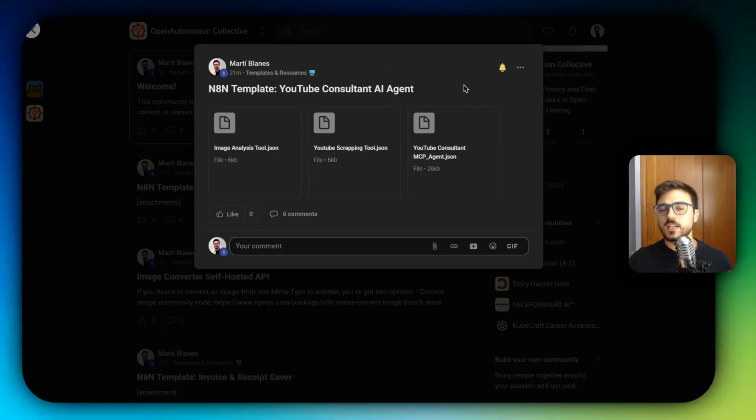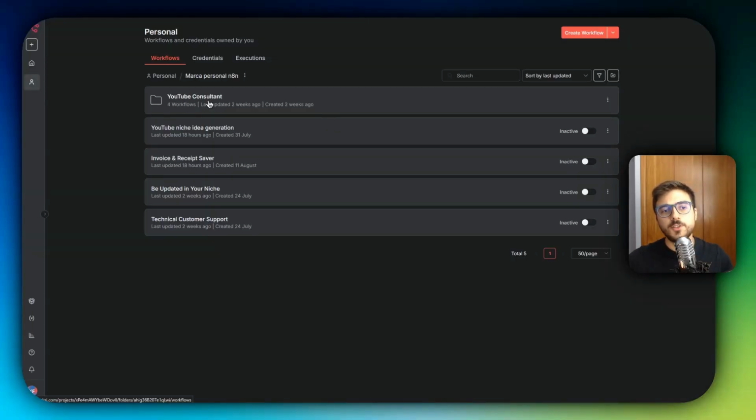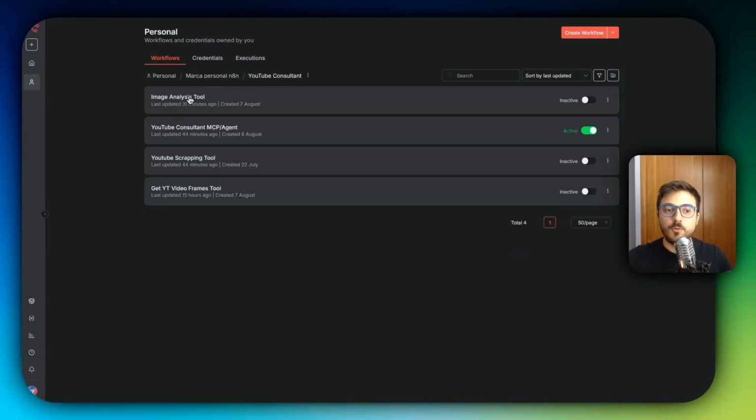So first of all, just go to the school community that is linked down below in the description and download these 3 templates. This is basically the orchestrator, or well, the template where the agent lives. And then this is the YouTube scraping tool and the image analysis tool. I would recommend you import everything into a folder so that you can have everything much more organized.